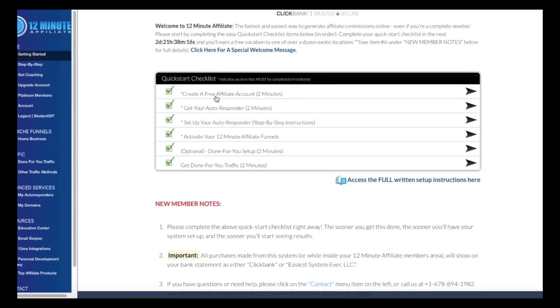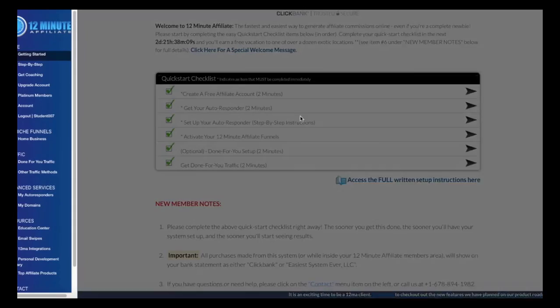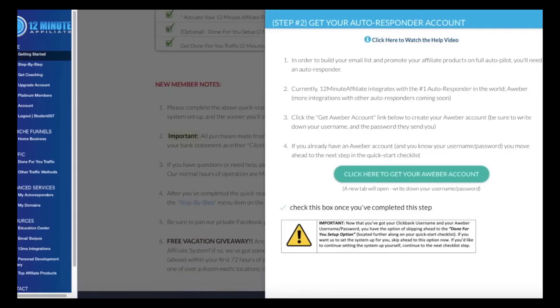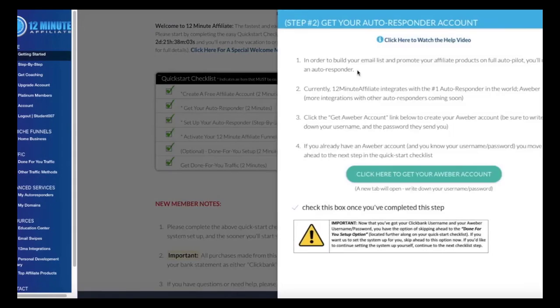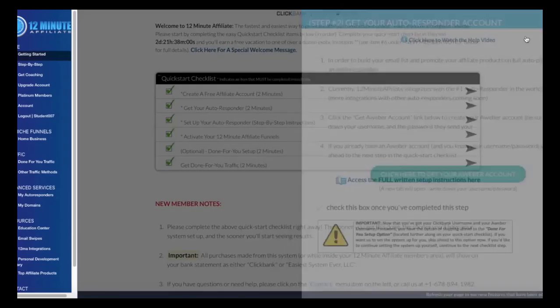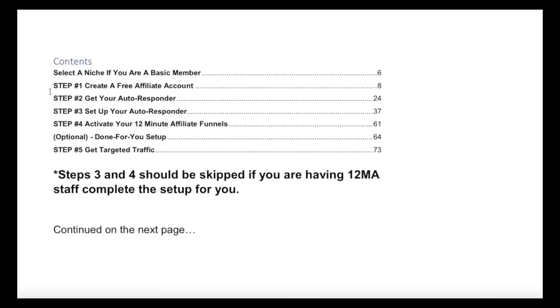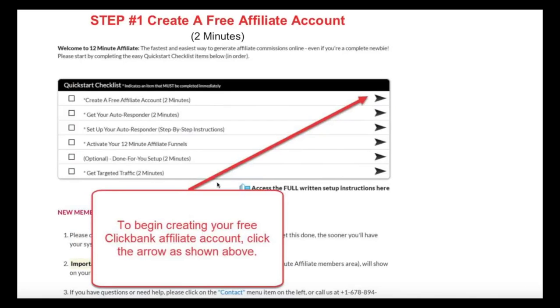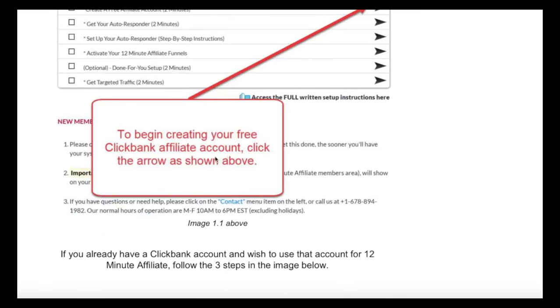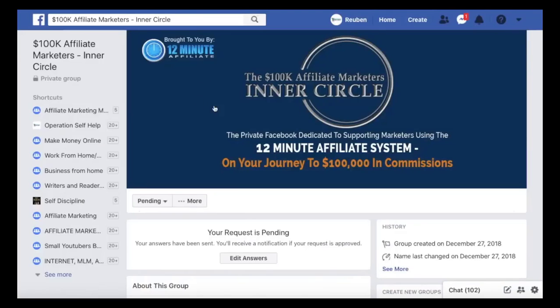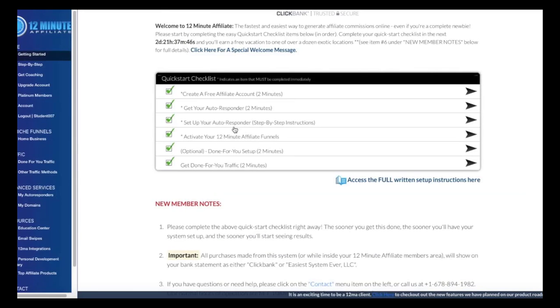Getting started right over here, and they take you through all of these different steps. Quick start checklist. Get a free affiliate account in 2 minutes, right? That's basically going to ClickBank and signing up for a free account. Get your autoresponder. It takes you through the steps to get the autoresponder. There's a video, and you can actually read it. I prefer the written version because it's way easier to understand, and it's really good. You can take your time and get it done without having to pause the video continuously.